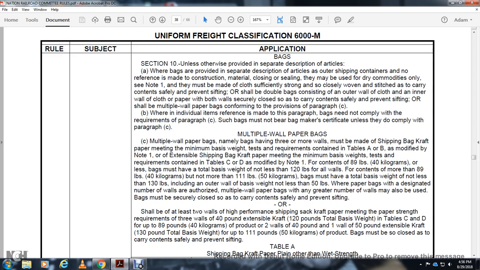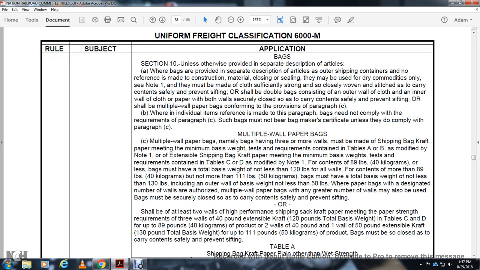Alright, multiple wall paper bags. Multiple wall paper bags, namely bags having 3 or more walls, may be shipping bag kraft paper meeting the minimum basis weight and test requirements contained in tables A and B with modified note 1, or extensible shipping bag kraft paper meeting the minimum basis weight and test requirements contained in tables C and D with modified note 1, for contents of 89 pounds or less. The bags must have a total basis weight of not less than 120 pounds for all the walls.